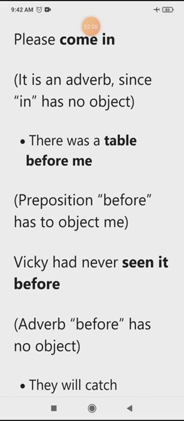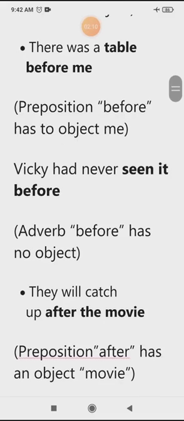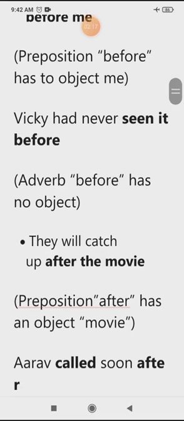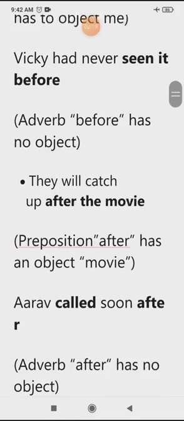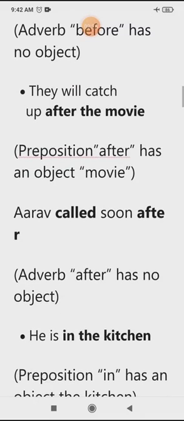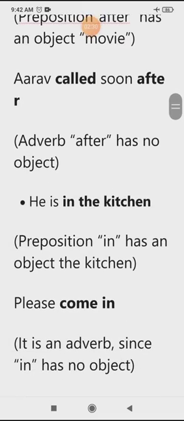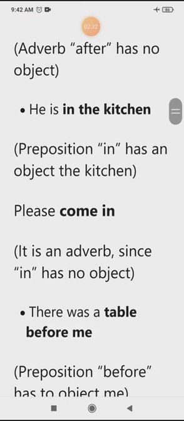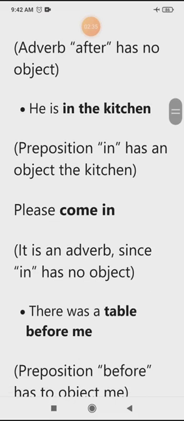Before has no object here. They will catch up after the movie. Here, after is a preposition. Arab calls soon after. Here after has no object. He is in the kitchen. In is the preposition. Please come in. In is an adverb. There was a table before me. Before.